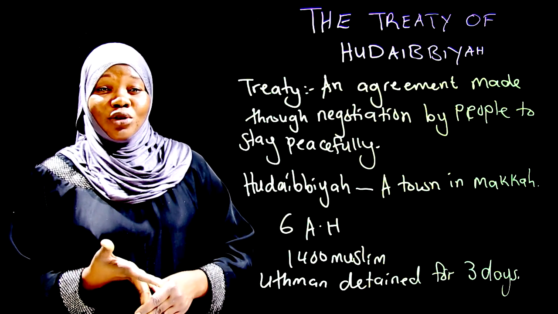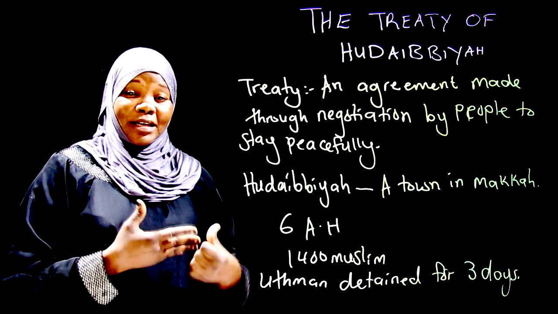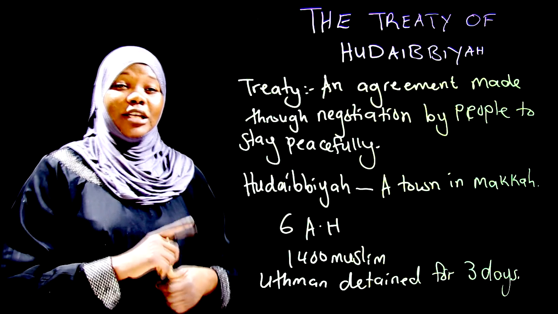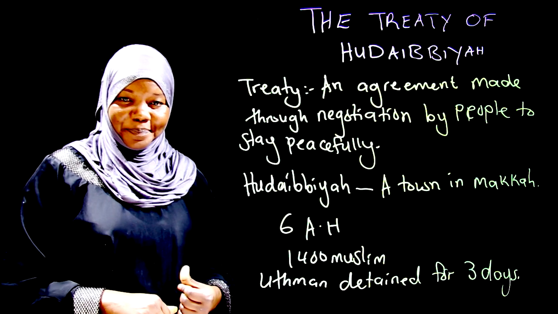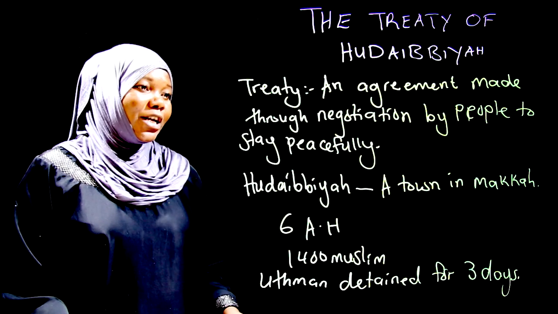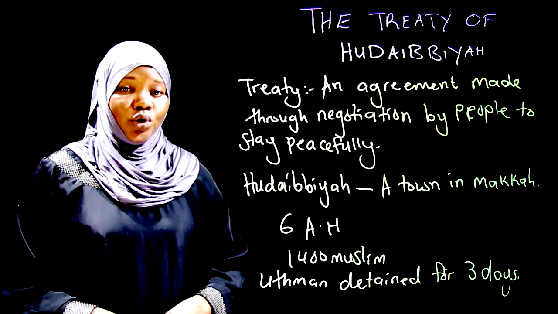If a Muslim joined the Quraysh side, then that Muslim was to be welcomed. But if a Quraysh joined the Muslim side, then that Quraysh was to be taken back to his tribe. So, my dear learners, those are some of the points of the Treaty of Hudaibbiyah that I wanted to discuss with you. I want us now to note them down.